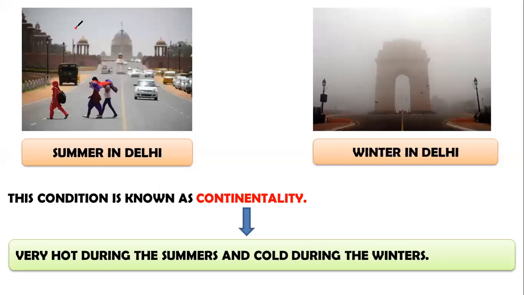It can be defined as a process when a place experiences very hot climate during summers and very cold climate during winters. And thus we can say that the distance of a place from the sea influences the climate of its atmosphere as well.